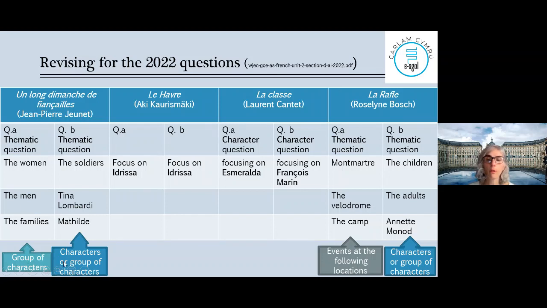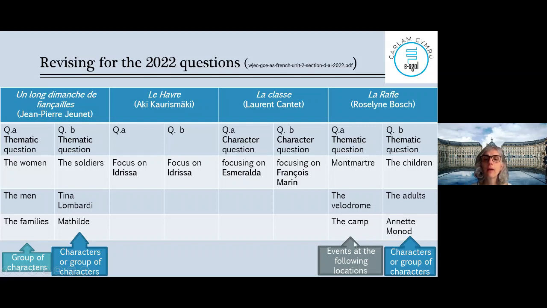So if you look at the bottom, that's what they explain. First question, sorry, I should have done it following the question. Question A dans Un long dimanche de fiançailles est sur un groupe de personnages, okay? It's on a group. Question B is either on a group or on a character, okay? Characters or group of characters. So, soit sur un personnage, thème lié à un personnage, ou thème lié à un groupe de personnages, ok? Et La Rafle, so c'est aussi une question thématique.